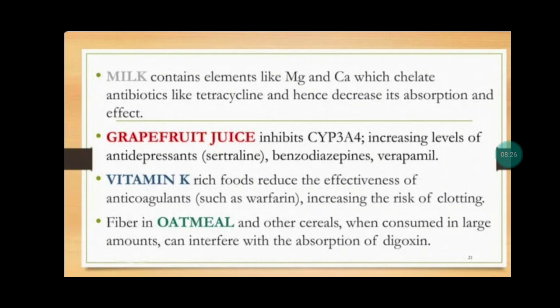Another example is milk, which contains elements like magnesium and calcium that chelate antibiotics like tetracycline and hence decrease the absorption and effect. Another one is that vitamin K rich food reduces the effectiveness of anticoagulants such as warfarin and increases the risk of clotting. The last one is fiber in oatmeal and other cereals, which, when consumed in large amounts, can interfere with absorption of digoxin.